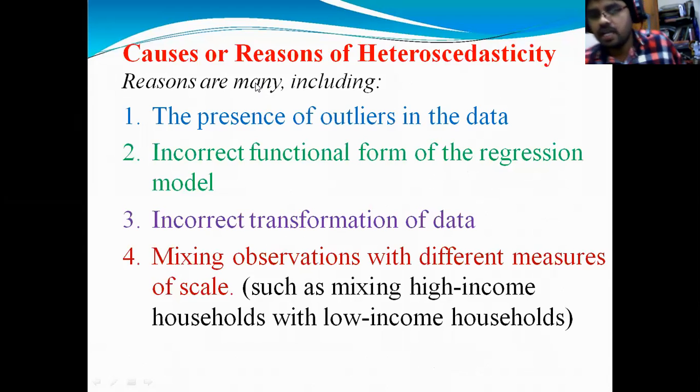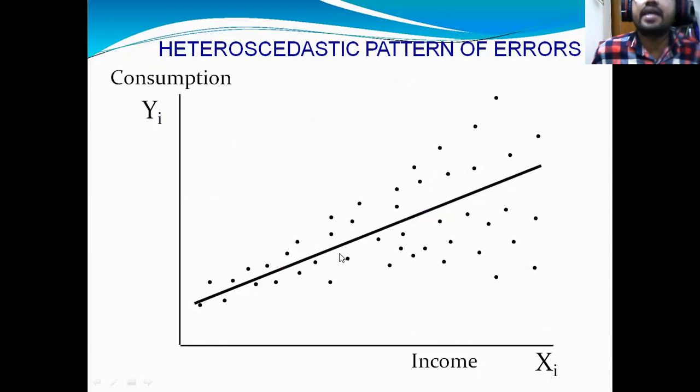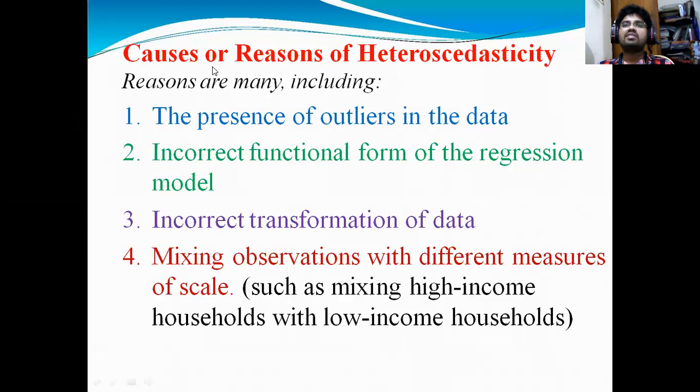Then, when you are getting this kind of dots, we need to understand what the causes of this kind of pattern are. That is called the causes or reasons of heteroscedasticity. This is a very important topic. What are the causes or reasons for heteroscedasticity?